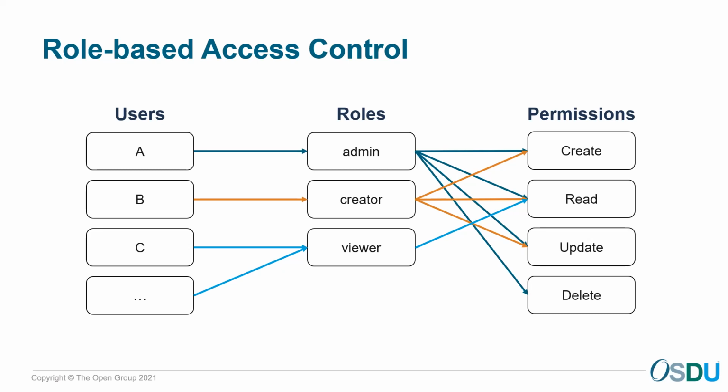Also, a system may have a set of rules to grant specific permissions to users. For example, if we assign the creator role to the user B, that user will have the create, read, and update privileges. And the user A with the admin role also has the delete privilege in the system.